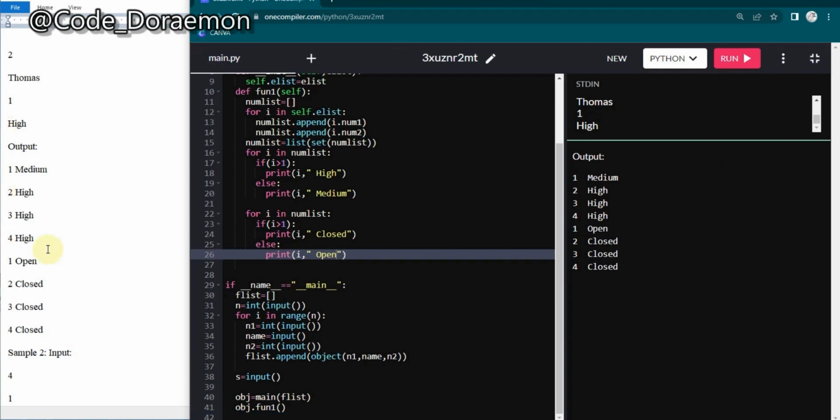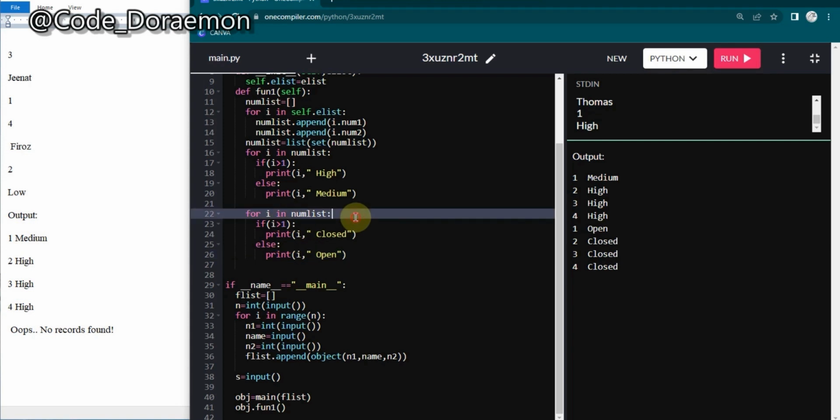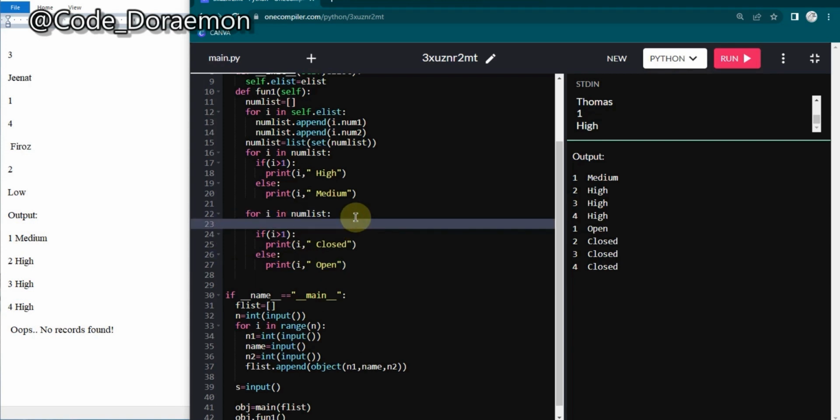So now we are going for the another test case which is given over here. What basically is done over here is, it is said no record found and it is given as low. As you can see, there is nothing which goes to low. So what we are going to do here is, I'm going to just put one more if over here.